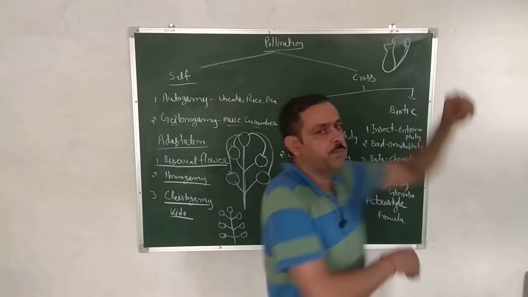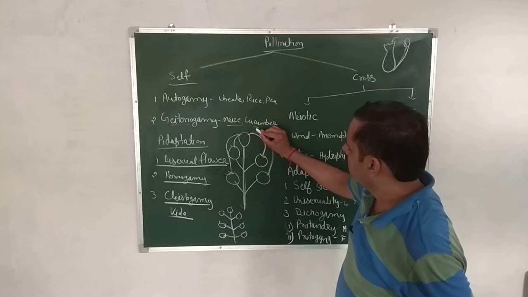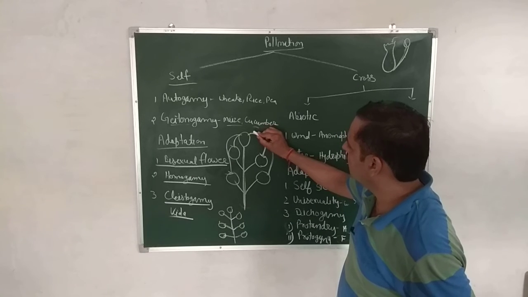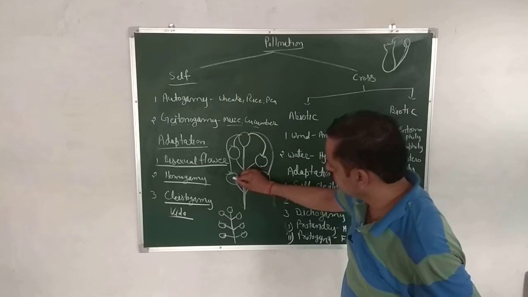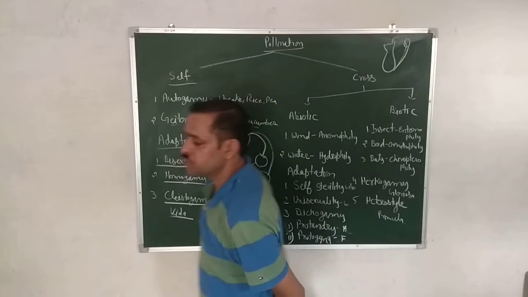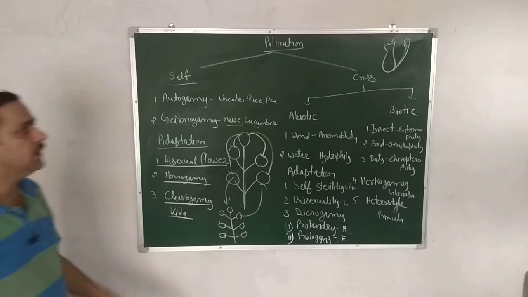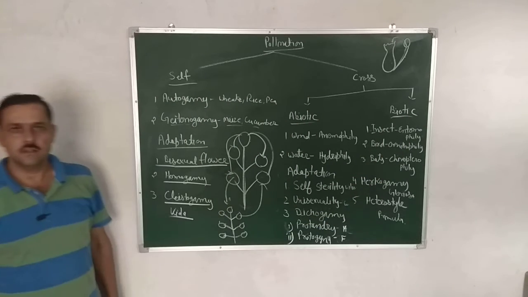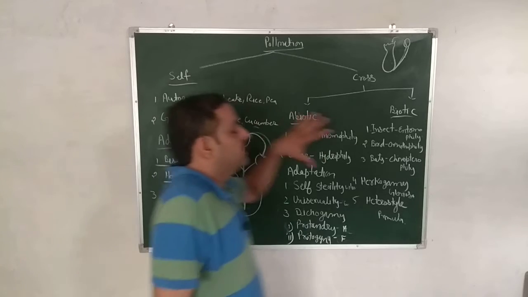Second, cross pollination. Whenever pollen grain or male gamete is transferred from one plant to another plant by the help of anything, means abiotic or biotic methods, then it is called cross pollination.